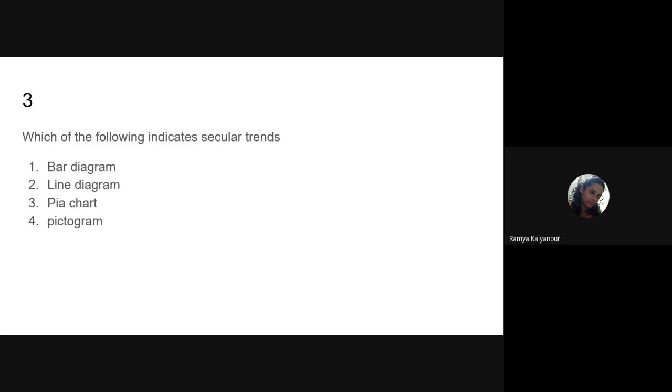Now let us see the next question. Which of the following indicates secular trend? The meaning of secular trend in epidemiology is a change over a period of time. Like during 1900, the population of India or birth rate was high and death rate was also high.